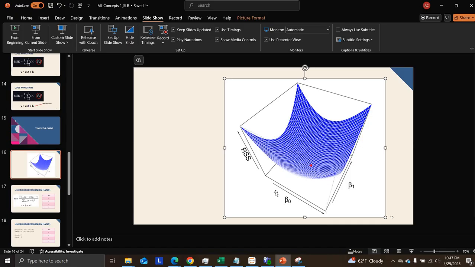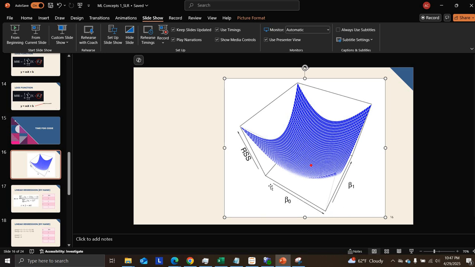So you can see that as these are changing here, the corresponding sum of squares is going to be changing as well. And what you're looking for is this minimum. This minimum is going to be the lowest possible squared error that you get given a linear model.